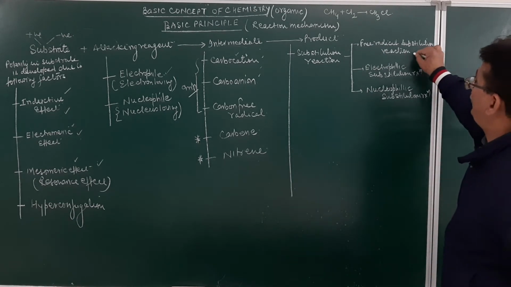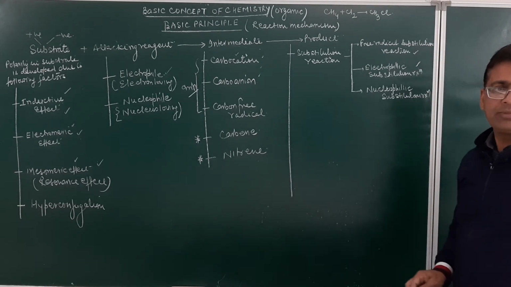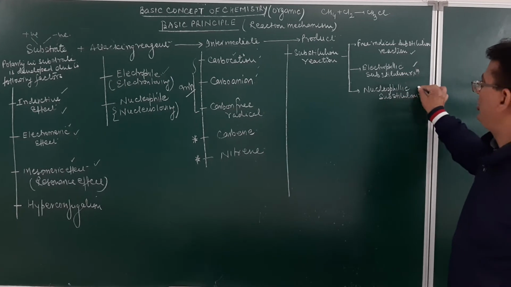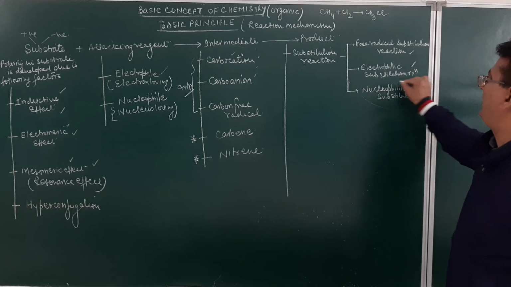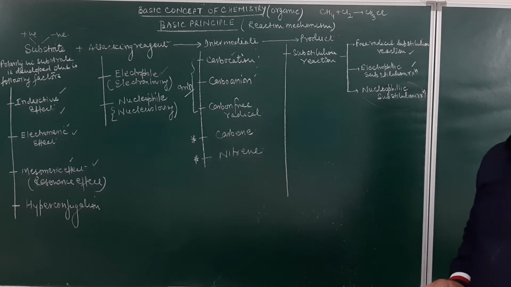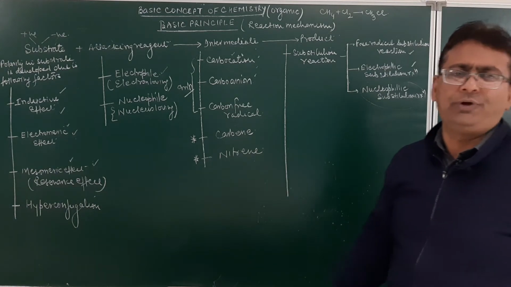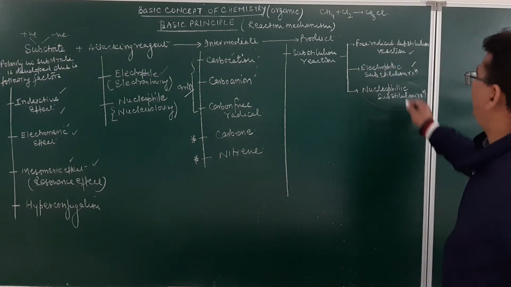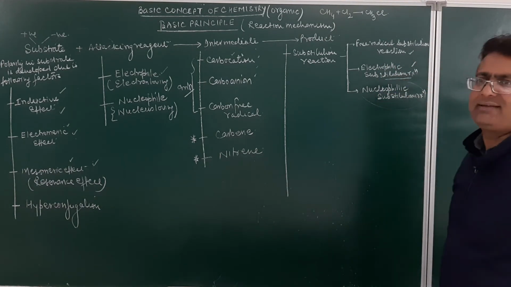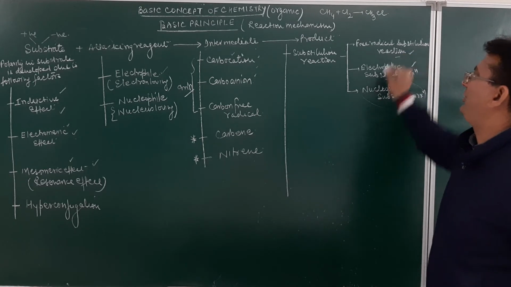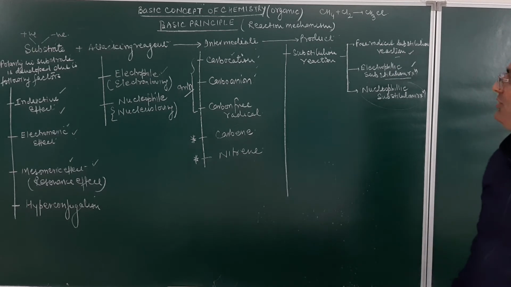Now, this becomes a concept in chemistry. Nucleophilic substitution reaction concept will come in class 12th when we will discuss the chapters of haloalkanes, haloarenes, or alcohol, phenol, ether and so on. Electrophilic substitution reaction concept will be discussed in class 11th itself, and we will discuss it with you for benzene. Even the free radical substitution reaction, some reactions will be discussed in class 11.